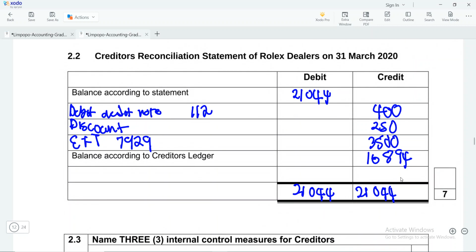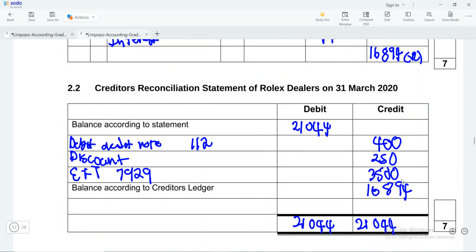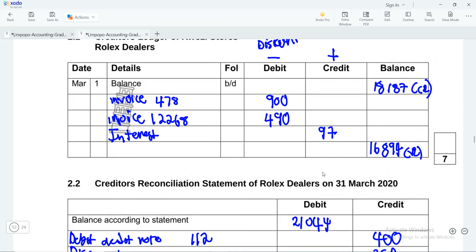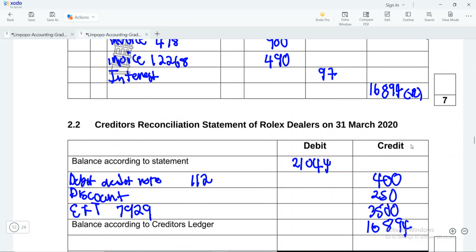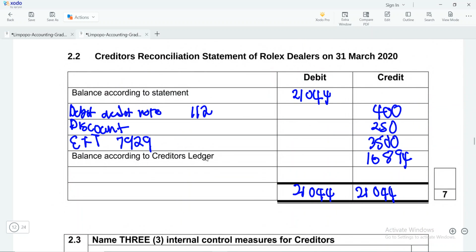So our books will balance, both the ledger and the statement. So they have now been reconciled. So the closing balance on the statement will be 16,894, and even here the balance according to the ledger as we prepare the reconciliation is the same, 16,894. Hence the debit and the credit side are also the same.